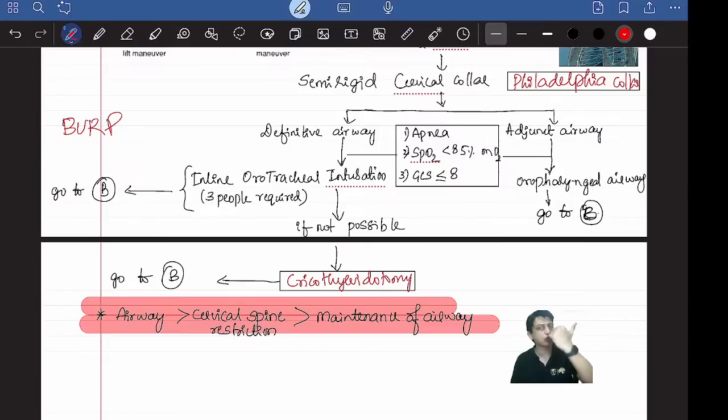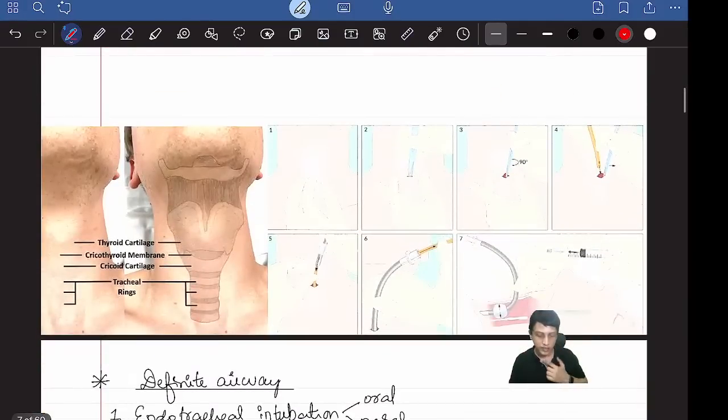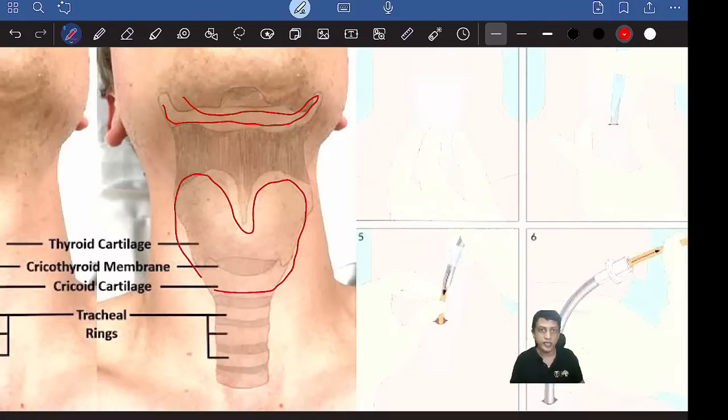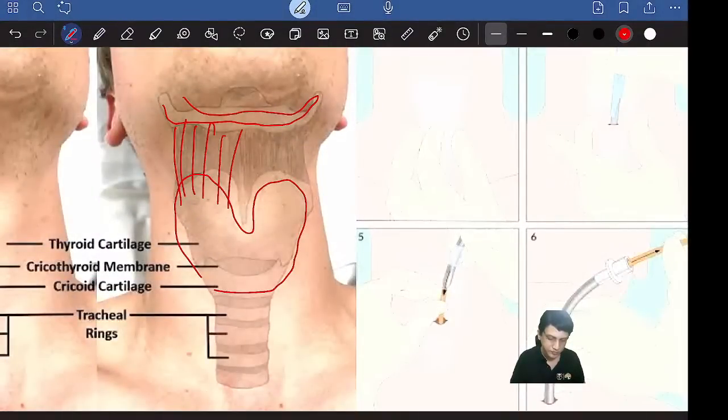If it's not possible, sometimes you are not able to put the tube inside, then what you have to do is cricothyroidotomy. In the neck, between the cricoid cartilage and the thyroid cartilage, you know the anatomy very well. This is the thyroid cartilage, this is the cricoid cartilage. In between that, there is a membrane, the cricothyroid membrane. You can just prick a needle there. It will go directly into the airway, so atmospheric air from outside can go through the needle directly into the airway.